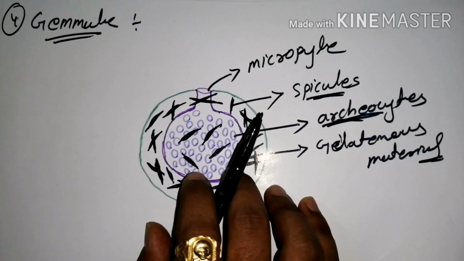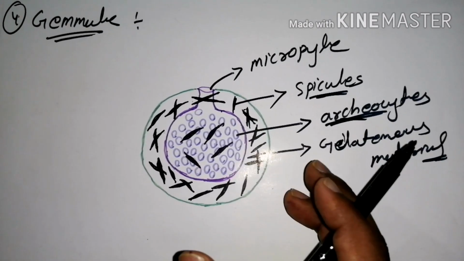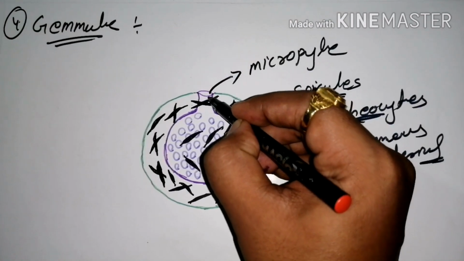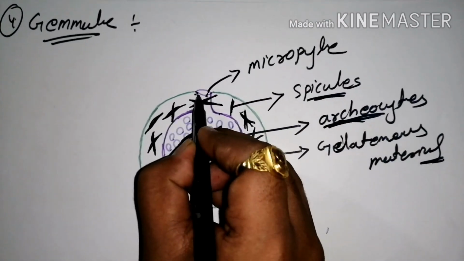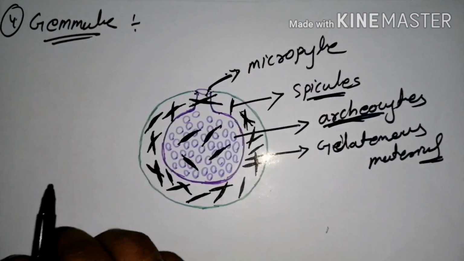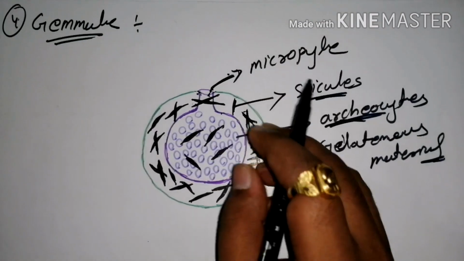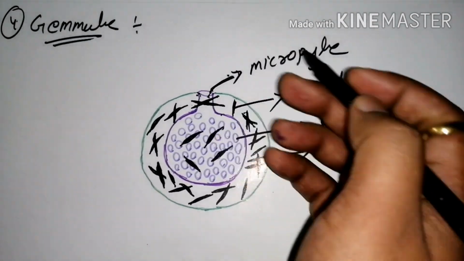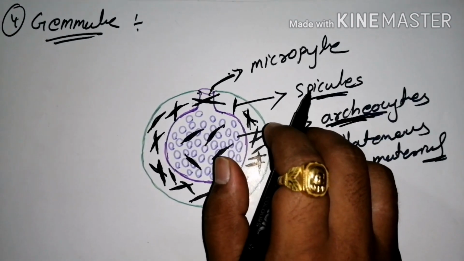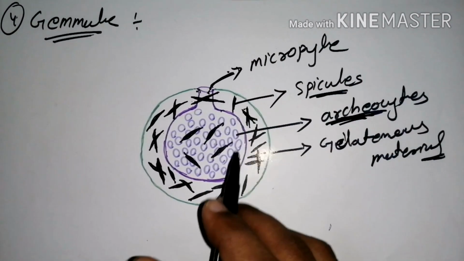in winter conditions. When spring comes, the gemmules hatch out through the micropyle, the opening. From this micropylar end the archaeocytes come out and escape through the micropyle, and develop a number of new sponges.